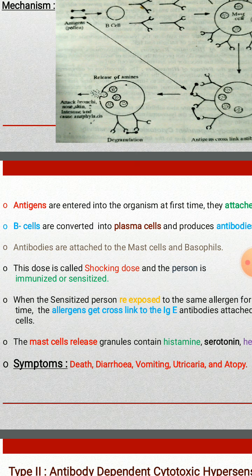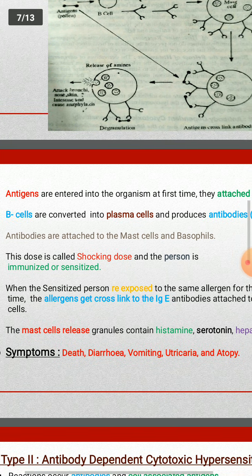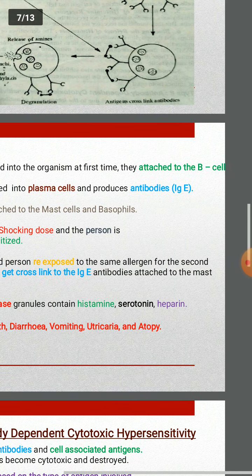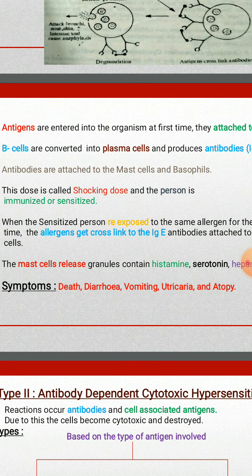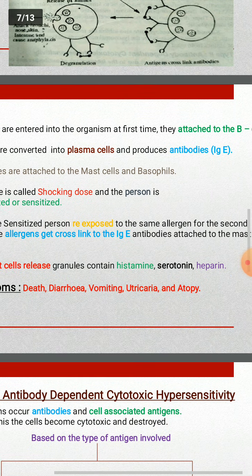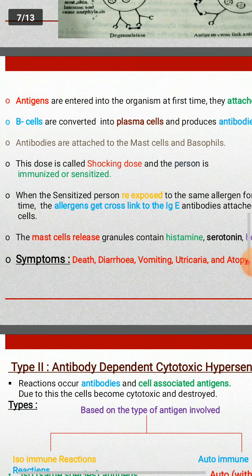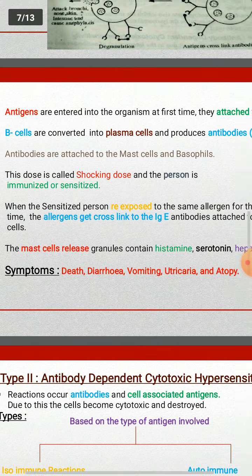That means a sensitized person receives the antigen for the first time, and antibodies are produced against the pathogens. Next, when the sensitized person is re-exposed to the same allergen or antigen for the second time, the allergens get cross-linked to the IgE antibodies attached to the mast cells. This is very important.